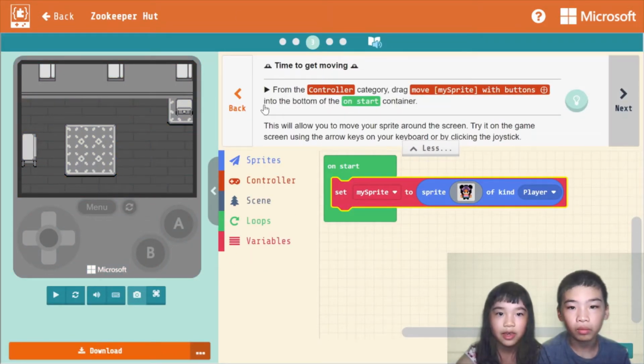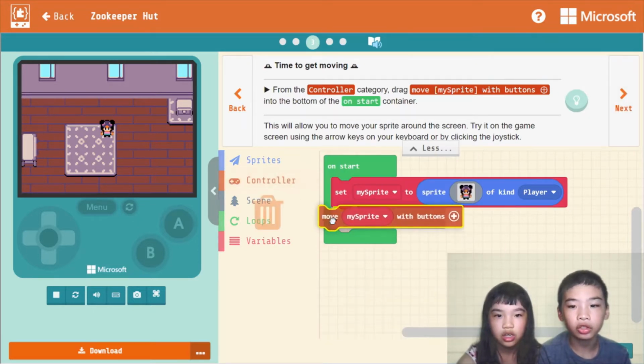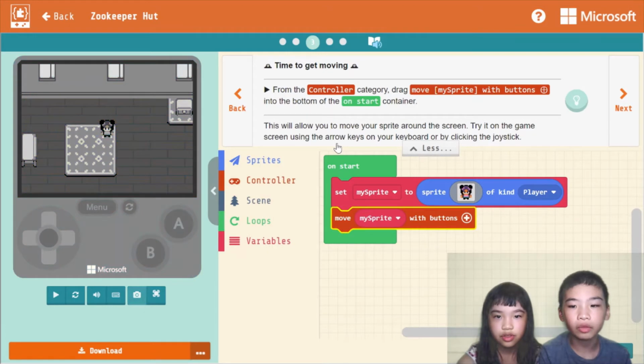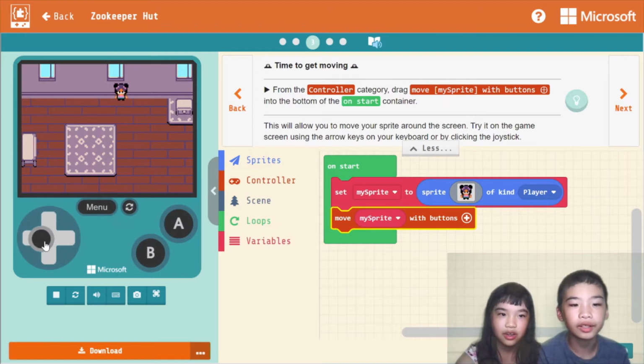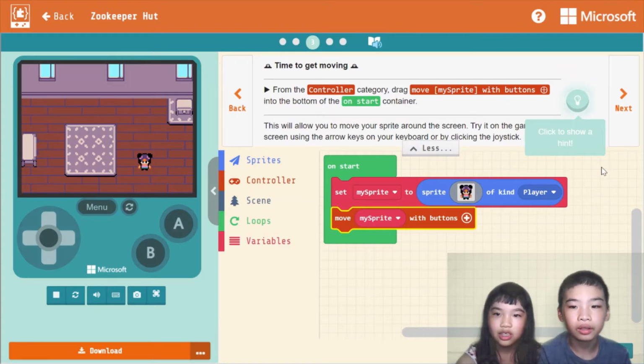Then next. Time to get moving. From the Controller category, drag Move My Sprite with buttons into the bottom of the OnStart container. So we can control our player with arrow keys on the keyboard or the arrow keys over here on the arcade. So now we're moving the player. This will allow you to move your sprite around the screen.